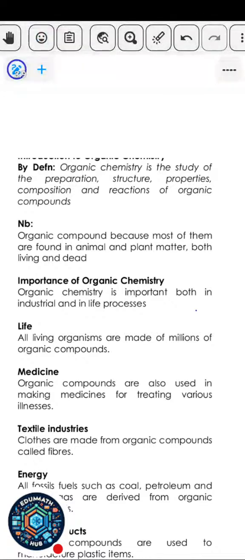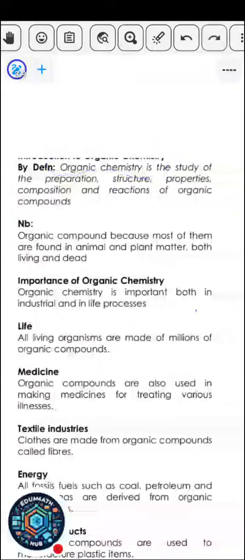So I'm going to start with the first part, which is basically just the definition of organic chemistry. Organic chemistry is the study of the preparation, structure, properties, composition, and reaction of organic compounds. It's a branch of chemistry separate from inorganic chemistry. Inorganic chemistry deals with things like mineral acids, compounds of nitrogen, compounds of sulfur, and other aspects of inorganic chemistry. But in this one, you're talking majorly about compounds of carbon.